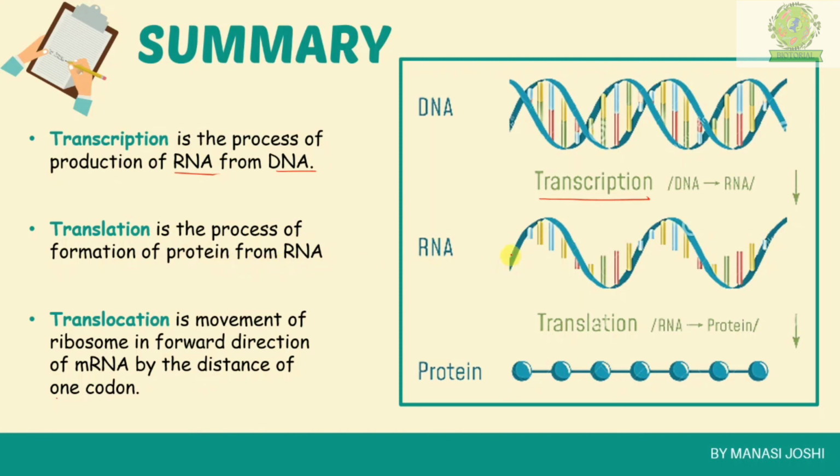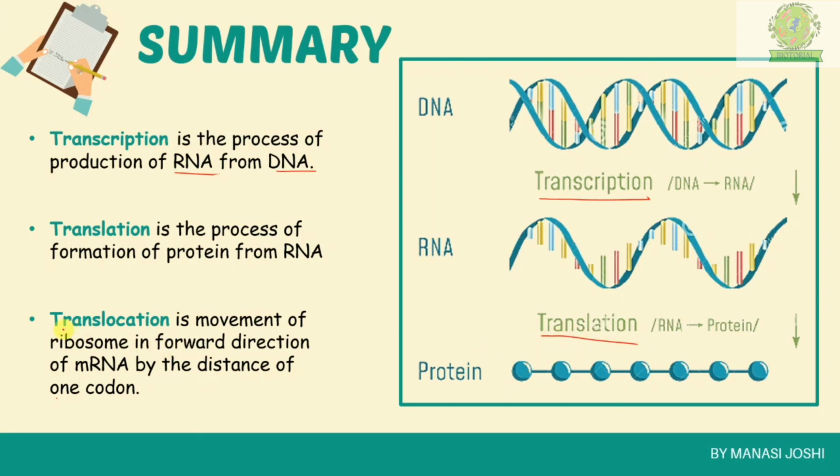Since the DNA information has been copied onto the RNA, we can translate this information into amino acids. Here the information was in the form of nitrogenous bases, or nucleotides, but now this format of information is changed into amino acids with the help of tRNA. This process of changing the format of information is known as translation.